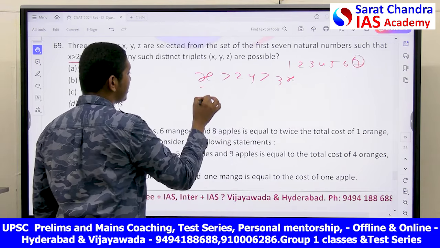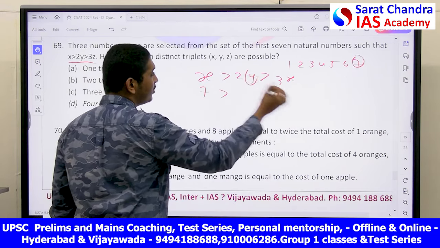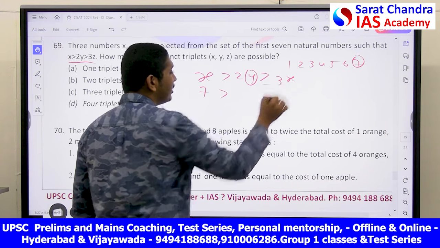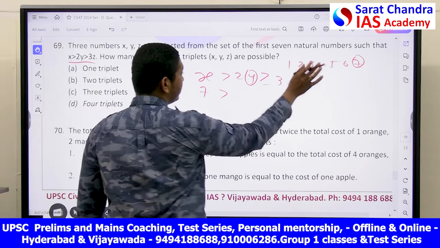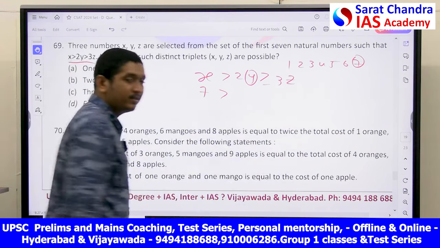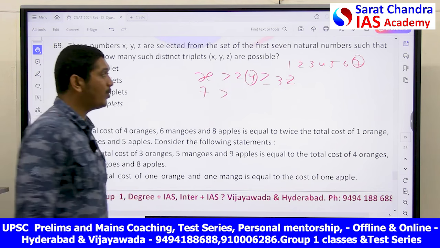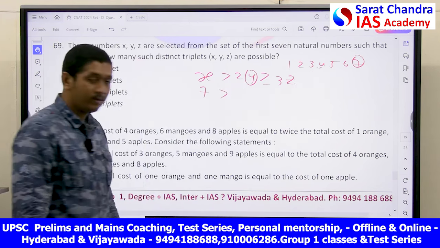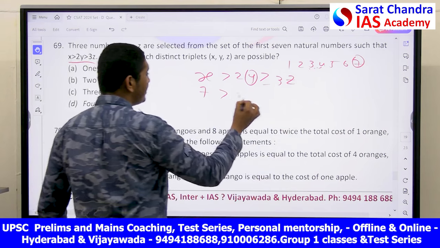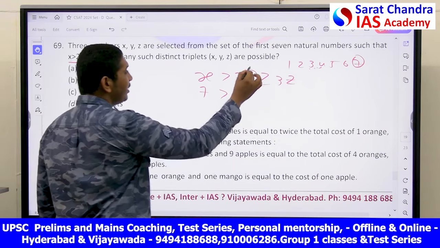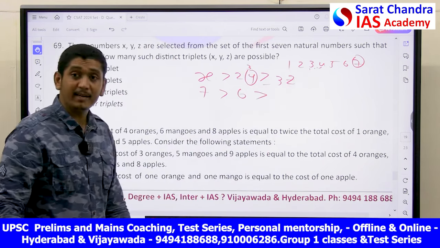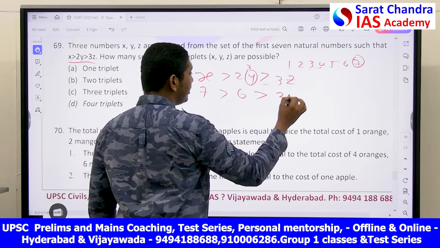When I write x is equal to 7, can I take y is equal to 3? Sorry, this is z. If z equals 2, it is not possible. Let me take y equal to 6. Then it becomes 2 into 6, 12. That is not possible. If I take y is equal to 4, 8. That is also not possible. If I take y is equal to 3, yes, 2 into 3 is 6. So z I can't put 2, because 3 twos are 6, that becomes equal. So z is 1, with 3 into 1.